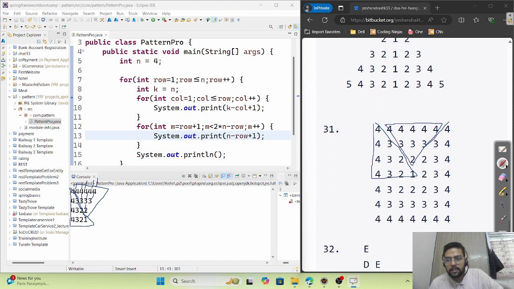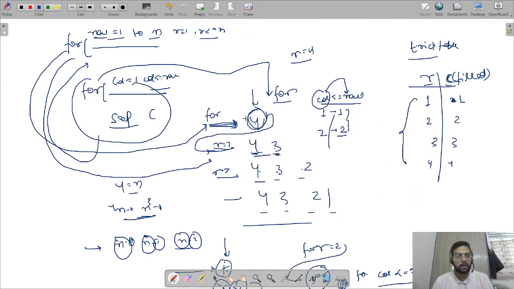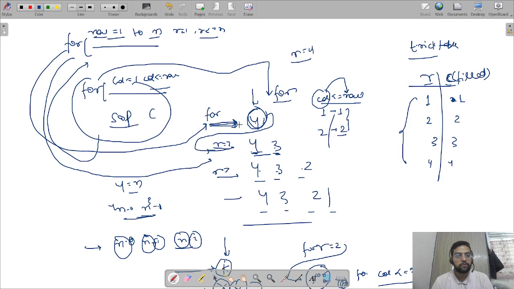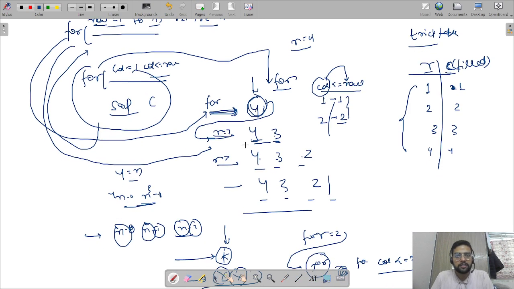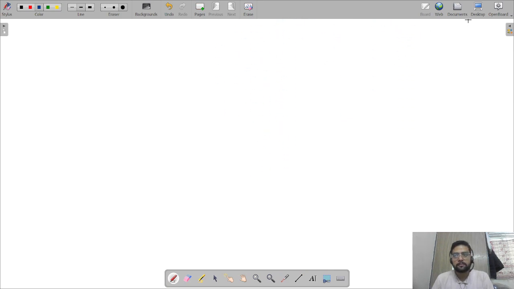Okay, the remaining thing is this pattern, 4, 3 4, 2 3 4, 1 2 3 4. Okay, so it's also a very simple pattern. See, I'm also brainstorming in front of you. I have not memorized it by heart. In our first pattern, you can see how I calculated it, by just drawing the trick tables and then these 2 for loops and all the things, and I calculated these conditions. So our next pattern is, what is the next pattern?